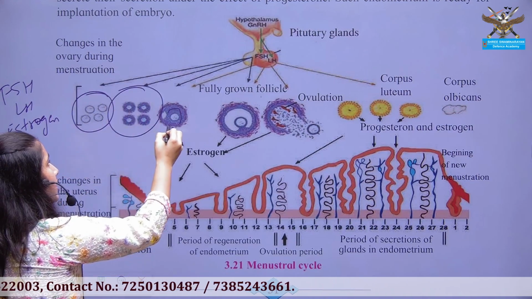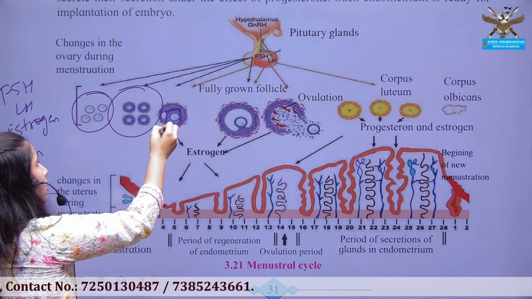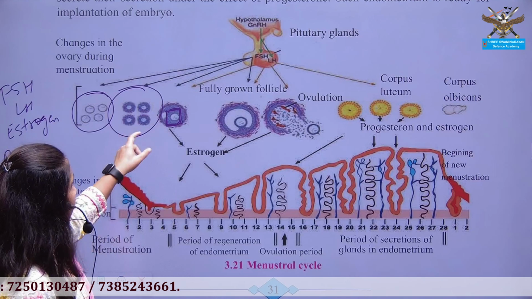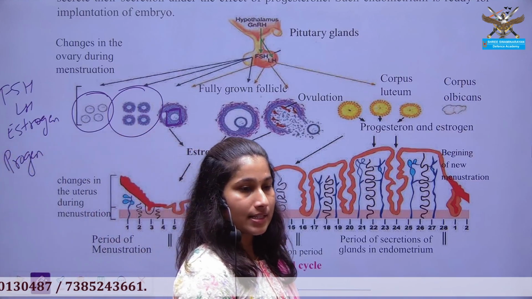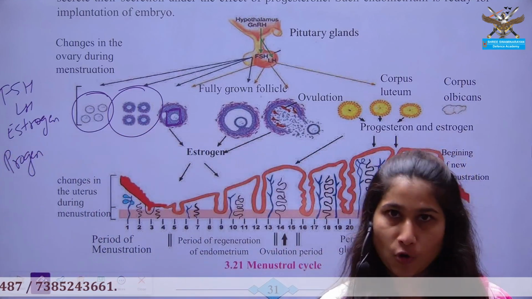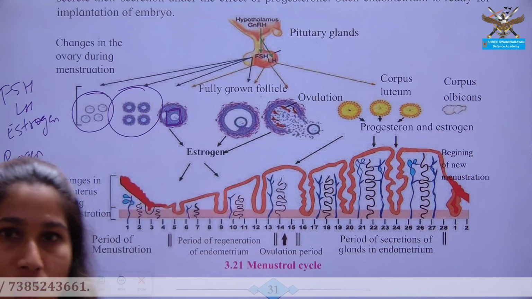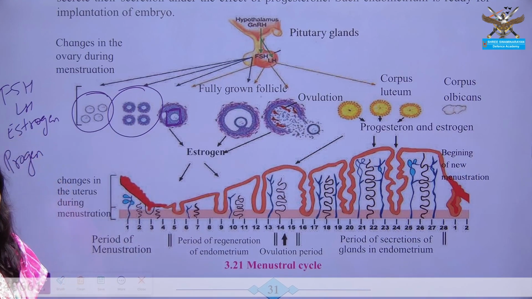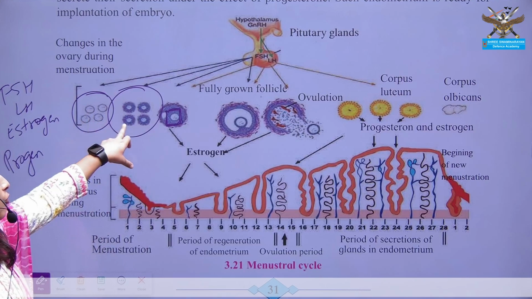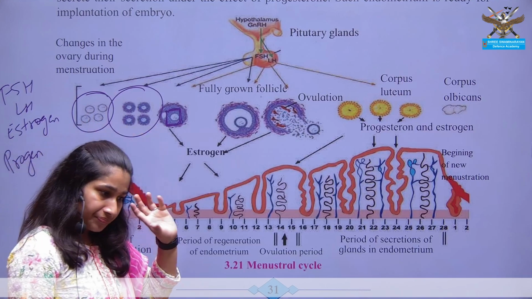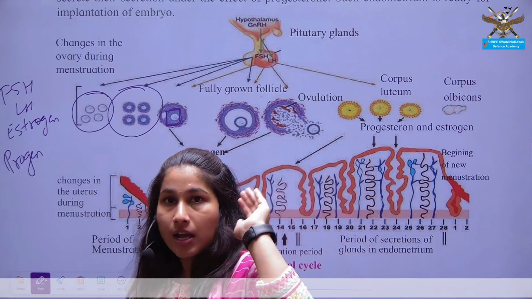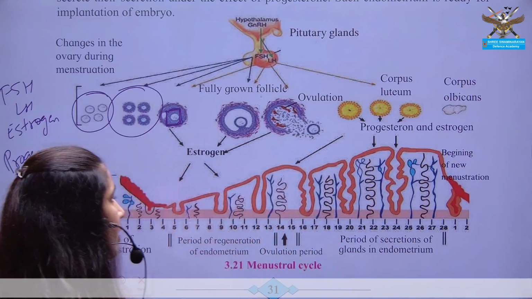In the follicle there is an ovum or egg cell. FSH stimulates the follicles, the immature structures present in the ovary of females.